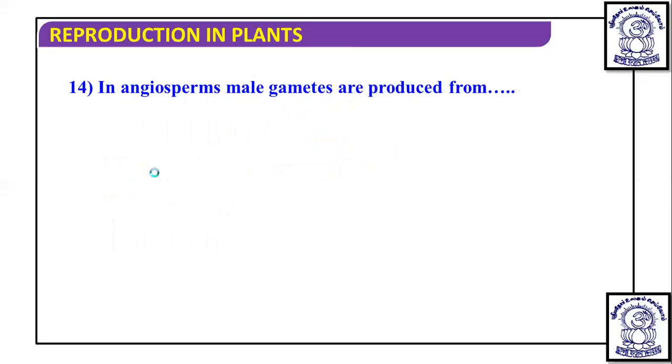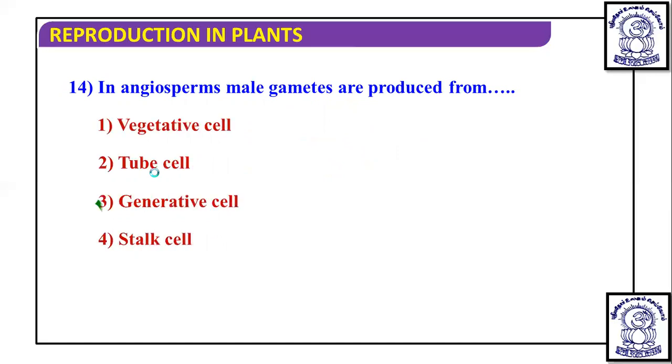Okay. Next question. In angiosperms, male gametes are produced from. Just in the previous question, we discussed that the generative cell undergoes mitosis and forms male gametes. So, within a pollen grain, the generative cell is going to form two male gametes by mitosis.